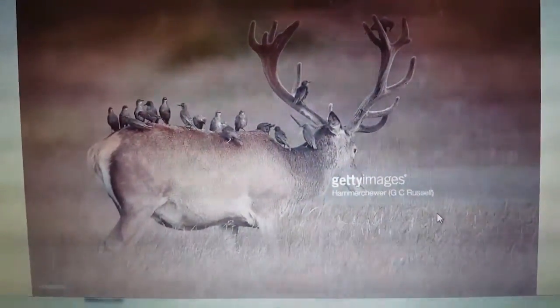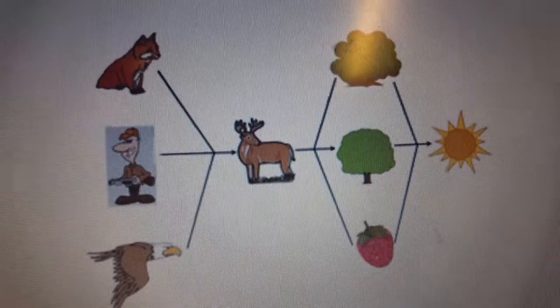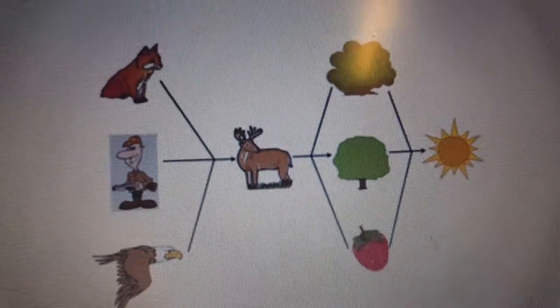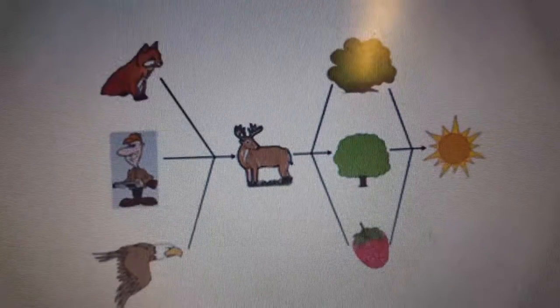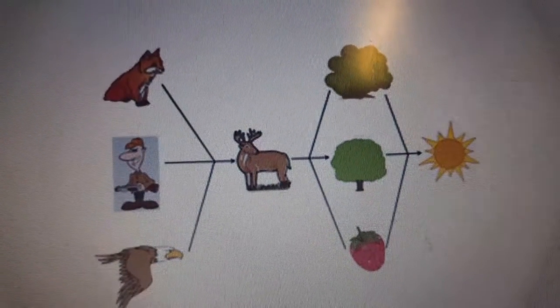Another example would be a mutualistic relationship between the red stag and starlings. The starlings eat the parasites off the red stag, so the starling gets food and the deer is losing the parasites on itself. The flow of energy would be that sunlight allows for plants to grow by providing energy, and once a plant grows, herbivores such as deer come along and eat them, and then a coyote in the prairie would be able to eat the deer.